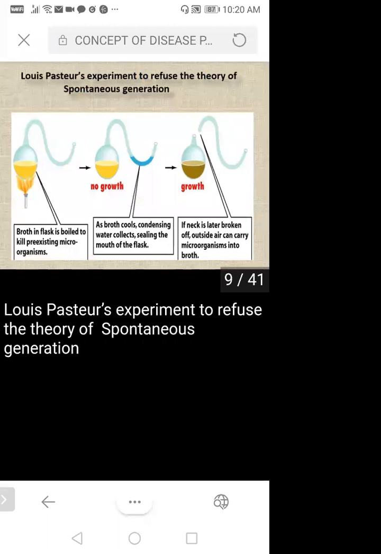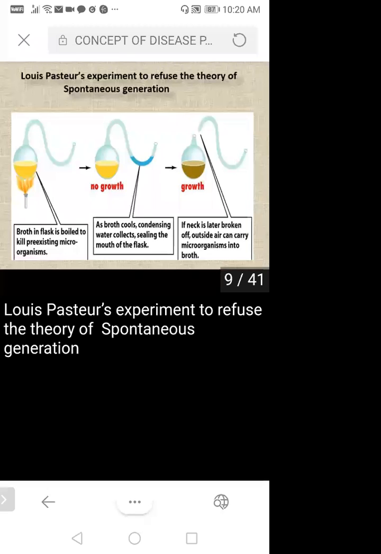So they did one practical experiment. You have done this experiment in 12th. You all studied this one in your 12th. Okay, so this is just a little explanation here.